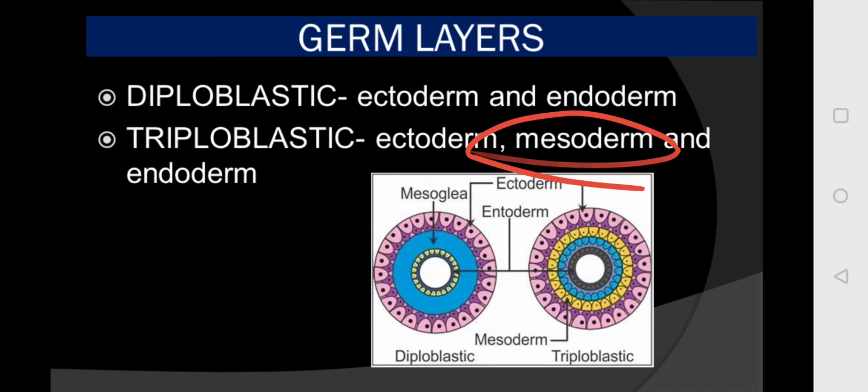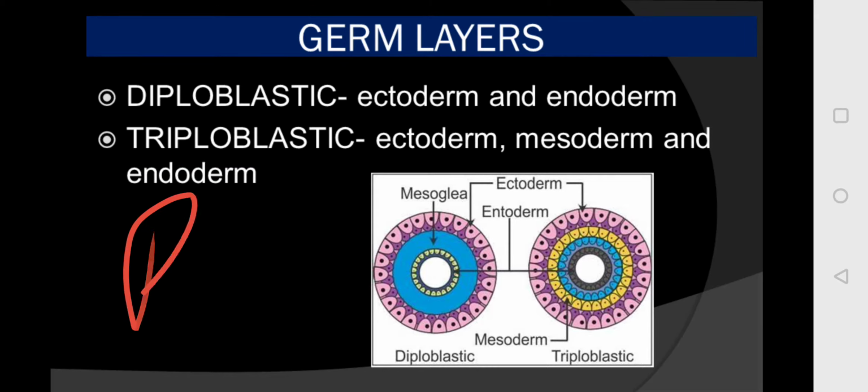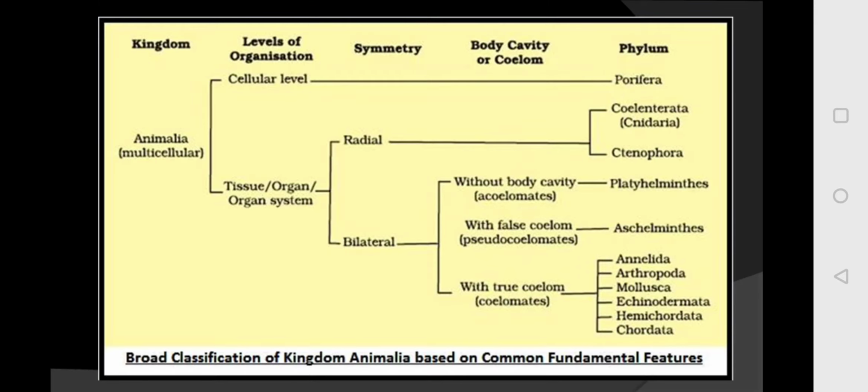Triploblastic animals are from the phylum Platyhelminthes till the Chordata, whereas the diploblastic animals are coelenterates and ctenophora.